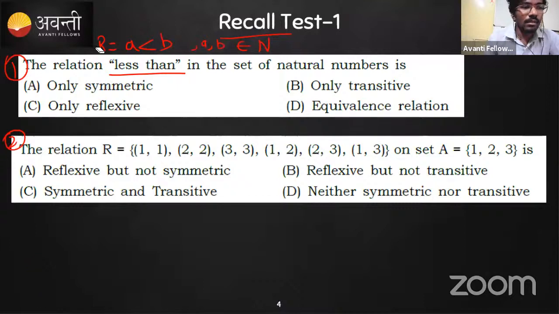Then which of the following is correct? Can you solve this first question and comment in the chat box? The relation R is defined as the less than relation, that is A is less than B, where A and B belong to the natural numbers. Is it reflexive, symmetric, transitive?